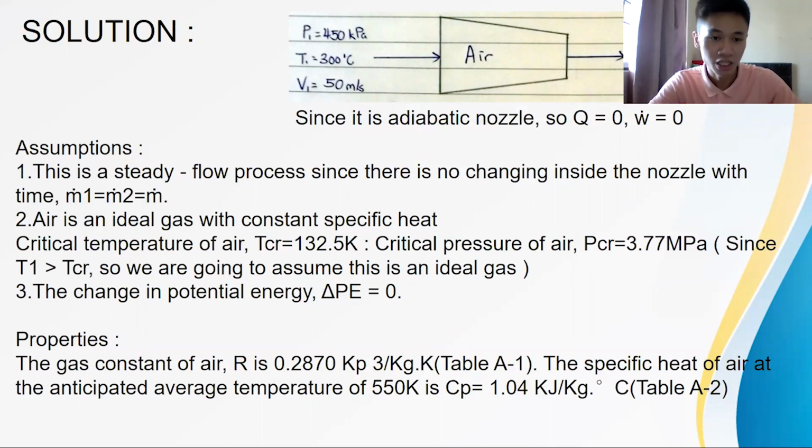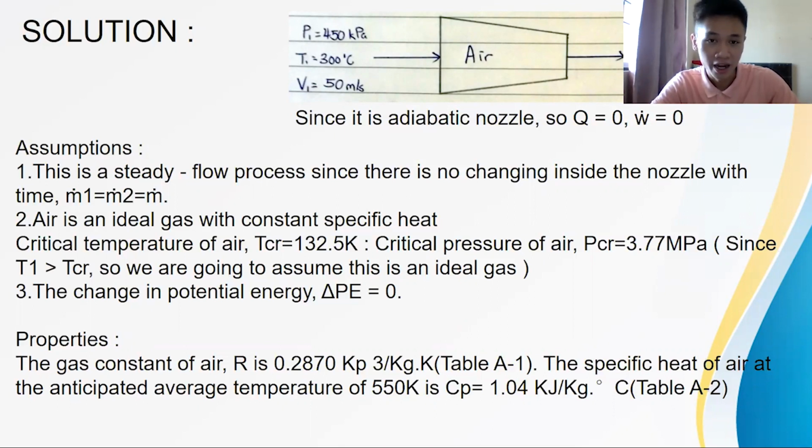Let's go through some assumptions that we can make. First of all, this is a steady flow process since there is no change inside the nozzle with time. So basically it means that the mass flow in has to be equal to the mass flow out. We can write the equation as m dot 1 is equal to m dot 2 is equal to m dot. M dot refers to the mass flow rate.